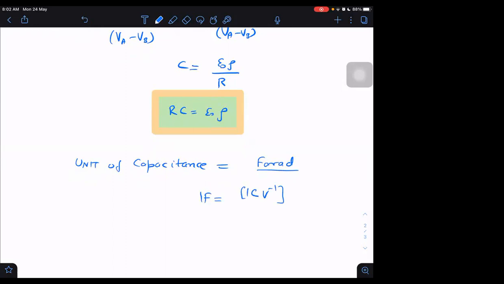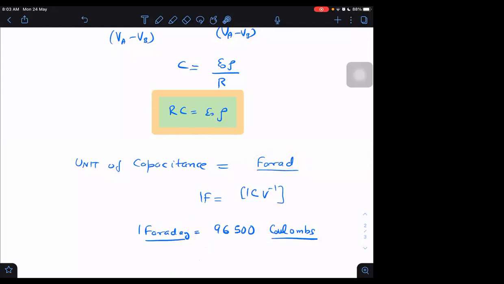That is right. So 96,500 coulombs will come in a farad? One Faraday is equal to 96,500 coulombs, sir. You are right, but you understand how much difference Faraday and farad can make? What is the unit of this second one? It is the unit of charge, coulombs only. But the other is coulomb per volt. It is farad. It is Faraday.